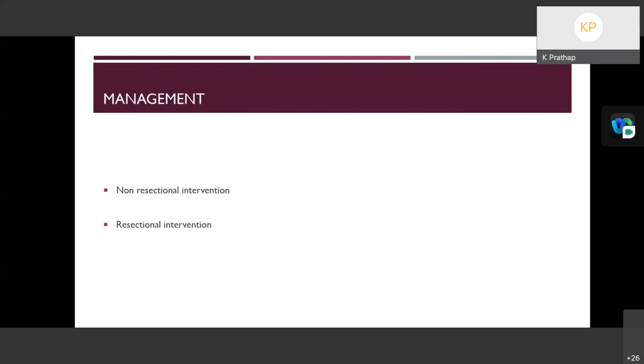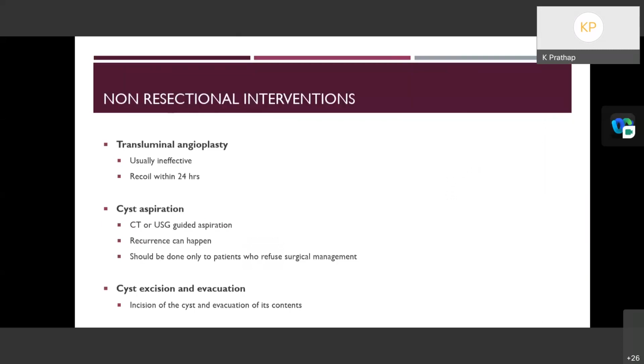Management comprises non-resectional intervention or resectional intervention. Non-resectional interventions include transluminal angioplasty of the affected segment, which is usually ineffective, as it will recoil within 24 hours, so it is usually not done. Cyst aspiration, CT or ultrasound guided aspiration of the cyst, can be done.